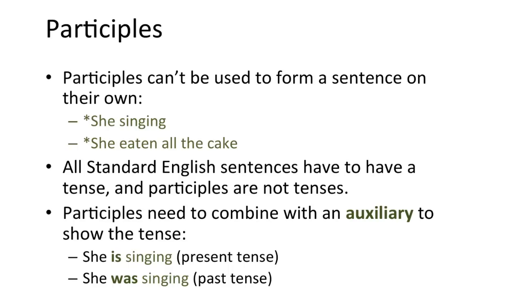In standard English, we can't just say she singing or she eaten all the cake. The reason for this is that all sentences in standard English have to have a tense. And because participles aren't tenses, they don't fulfill this requirement. And because of that, they have to combine with an auxiliary, a little helping verb, which goes in front of the participle and has the tense on it. She is singing, present tense. She was singing, past tense.